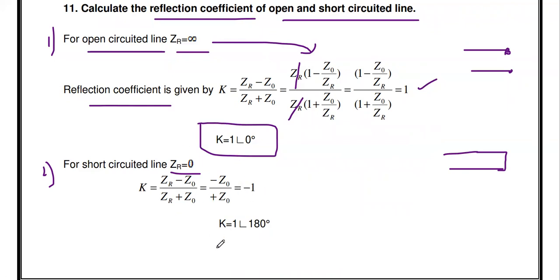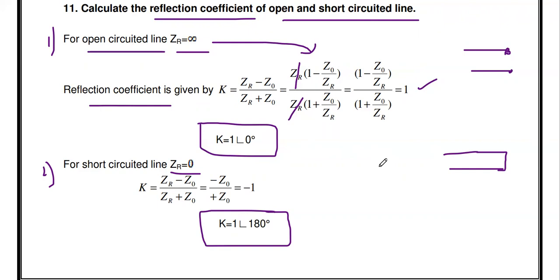If you are representing this K in polar form, K equals 1 with angle 180 degrees. This is the reflection coefficient of a short circuited line. This is the reflection coefficient for an open circuited line. So anyway, the reflection coefficient for open circuited and short circuited lines is 1, with angle 0 degrees for open circuited and 180 degrees for short circuited. That means the reflection coefficient value is maximum.